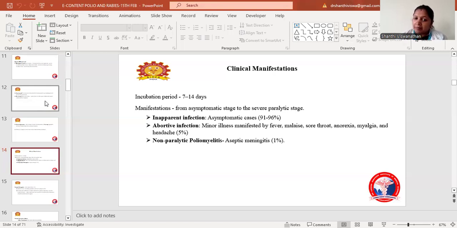Abortive infection is a minor illness which manifests with fever, malaise, sore throat, anorexia, myalgia, and headache. This is seen in 5% of the patients. Then non-paralytic poliomyelitis, that is aseptic meningitis, accounts for 1%. So these are the common manifestations seen in poliomyelitis.